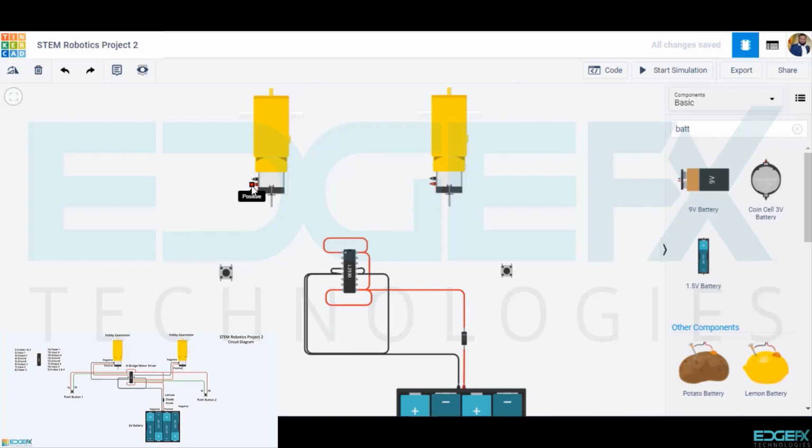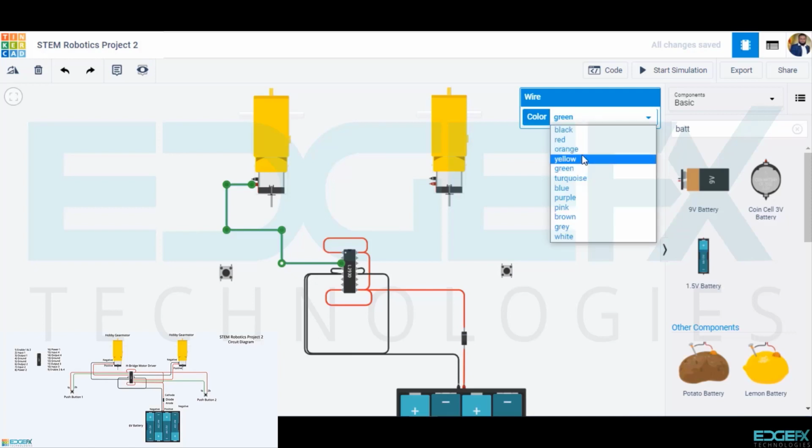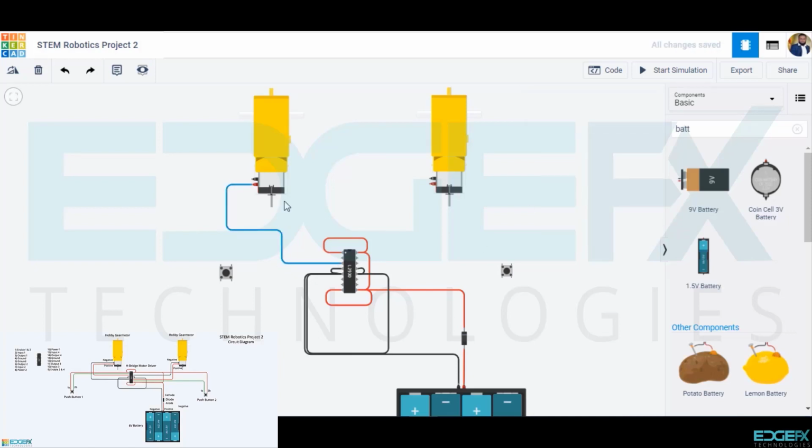Positive of the gear motor 1 to the 3rd, output 1 pin of the motor driver. We can select any color for this wire. Negative of the gear motor 1 to the 6th, output 2 pin of the motor driver.